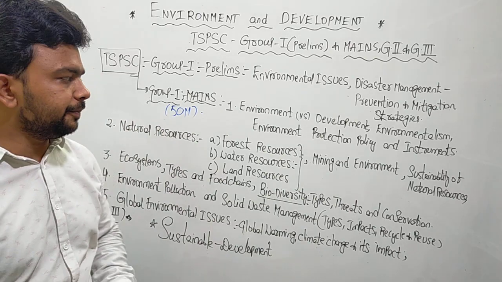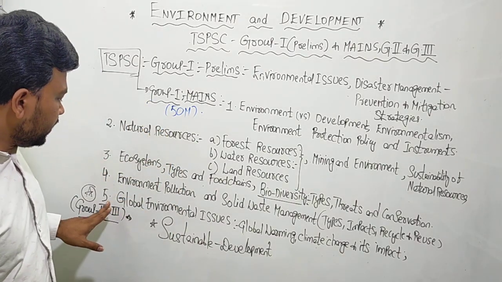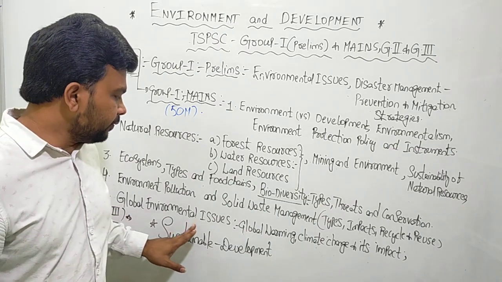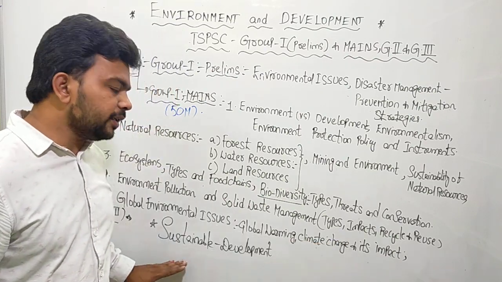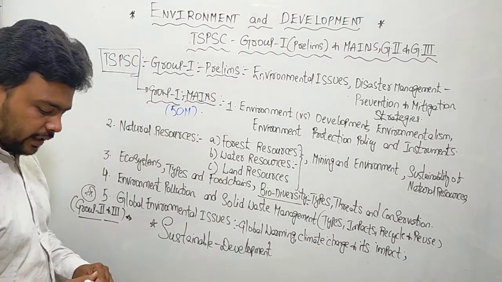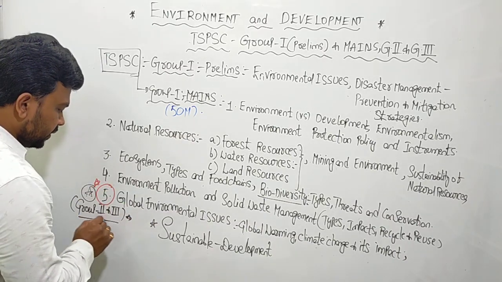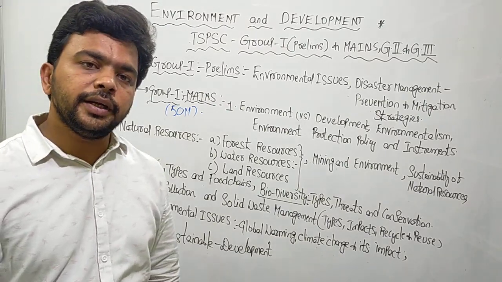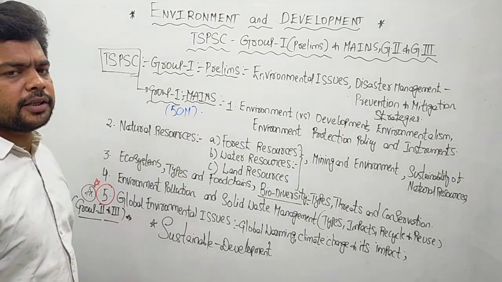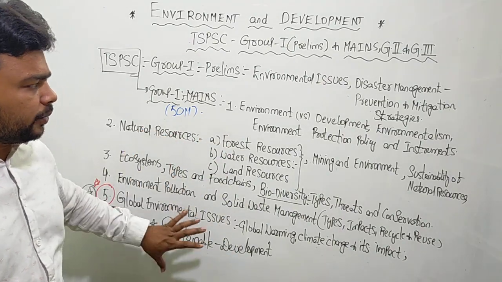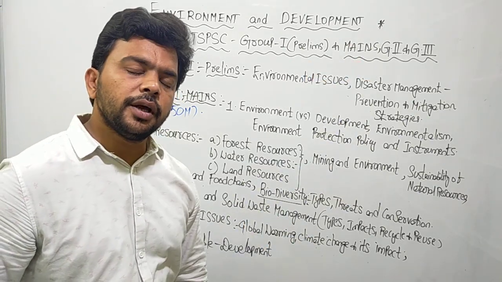Now understand, in the entire Group 2 and Group 3 syllabus sheet, you can find this topic: global environmental issues, global warming, climate change and its impact, sustainable development. Understand this very clearly. This fifth topic is given in the syllabus sheet of the Group 2 and Group 3 examinations. Since we are covering this topic, you will get it in detail, for Group 2 and Group 3 students also.